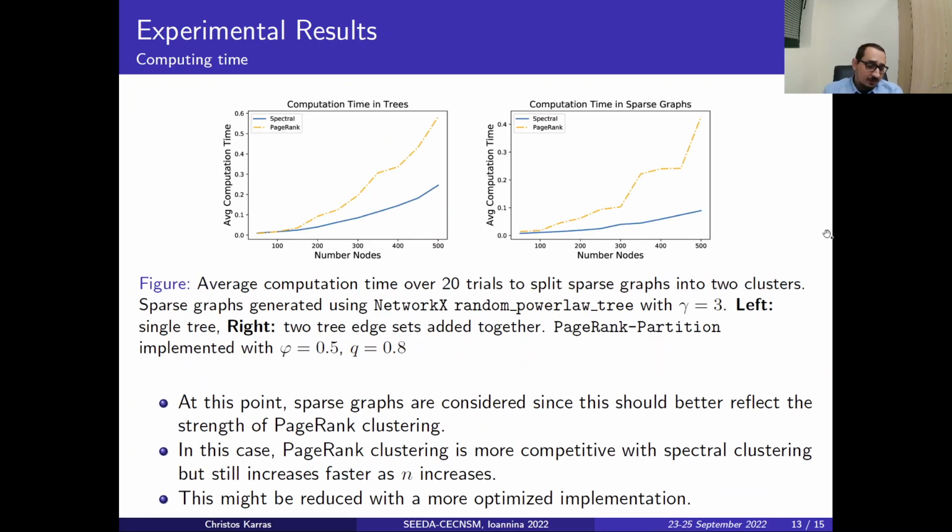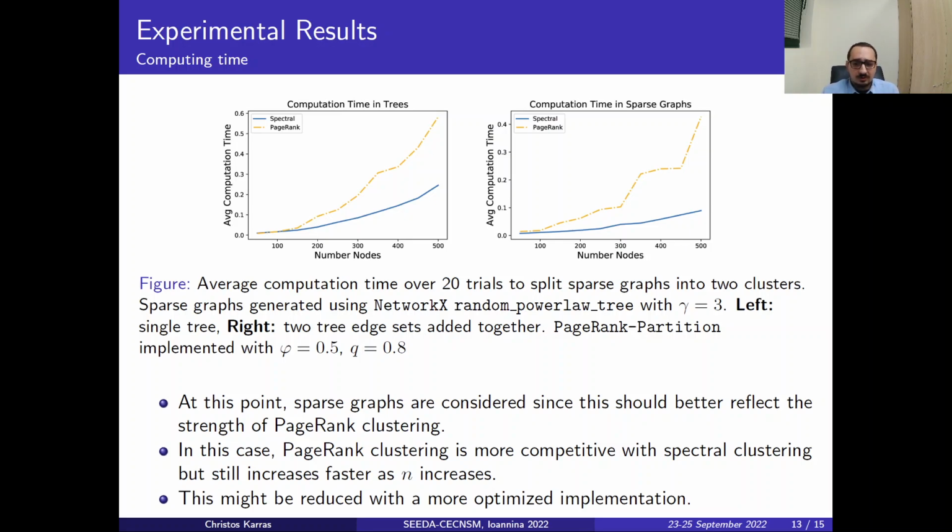One last metric is the computing time. We compute the time in trees and in sparse graphs. Here we have the average computation time over 20 trials to split a sparse graph into two clusters. On the left-hand side we have a single tree, and on the right-hand side we have two tree edge sets which are added together.